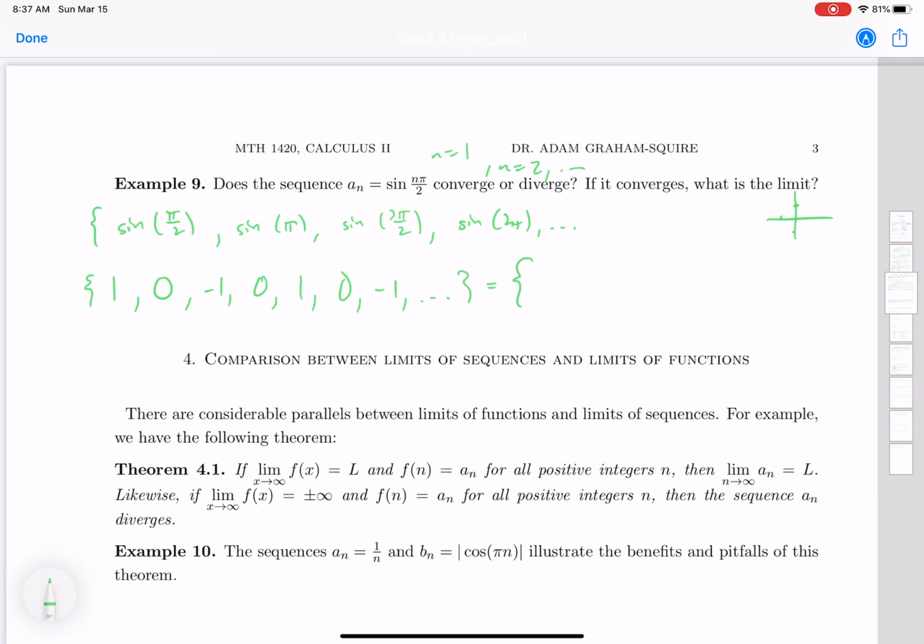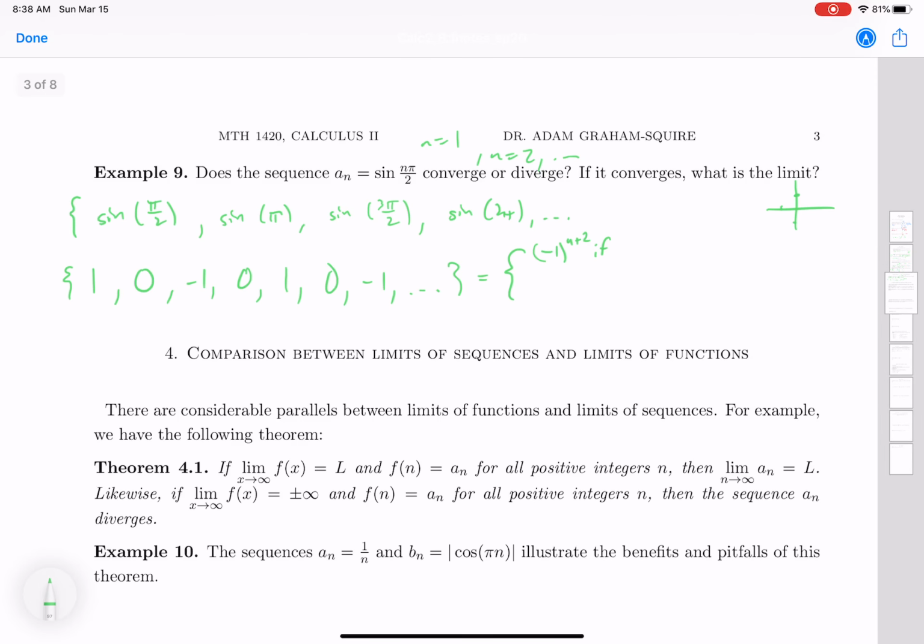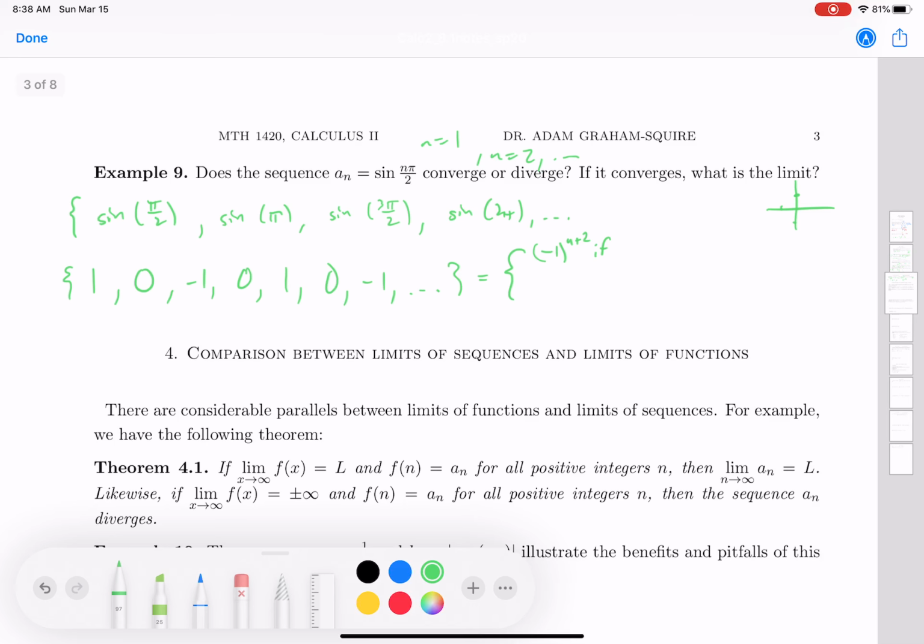So this could be defined as, I guess, negative 1 to the n, but it's actually going to be to the n plus 2. Oh, this is even trickier than I thought.